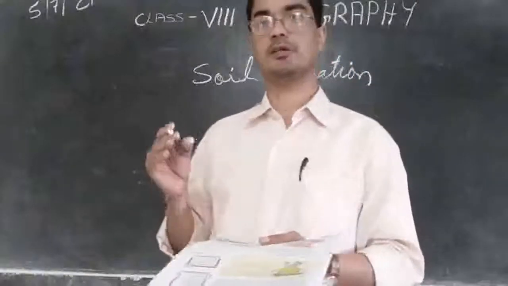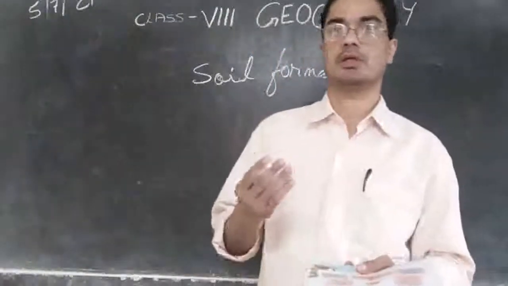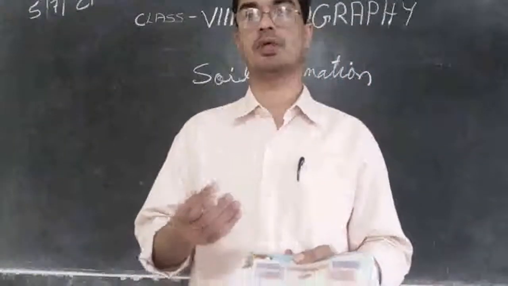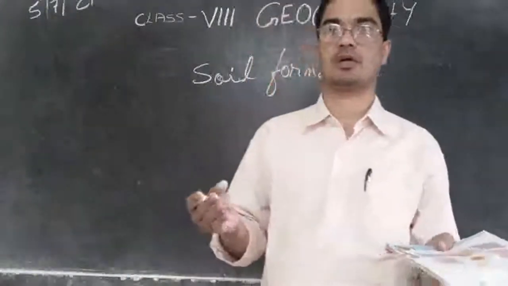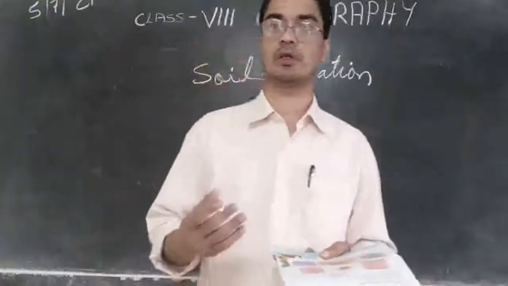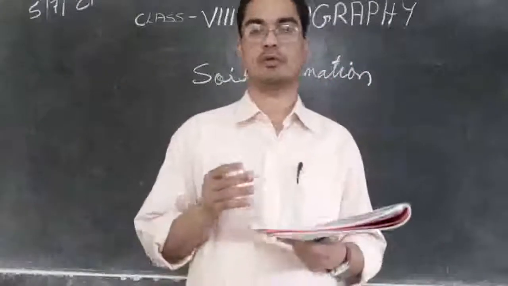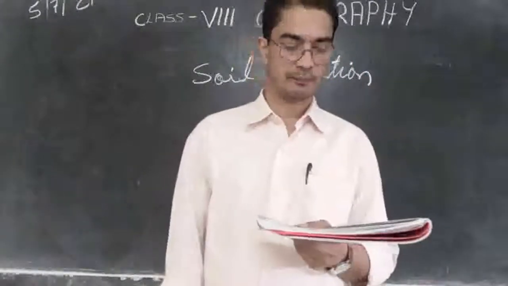So all this quality of the soil depends on the parental rock, because the soil originally comes from the breaking or the cracking of this parental rock. So slowly all the qualities of that parental rock will be there in this soil.